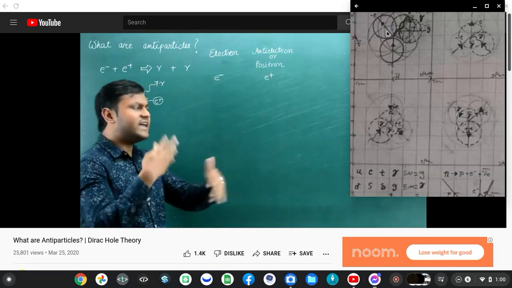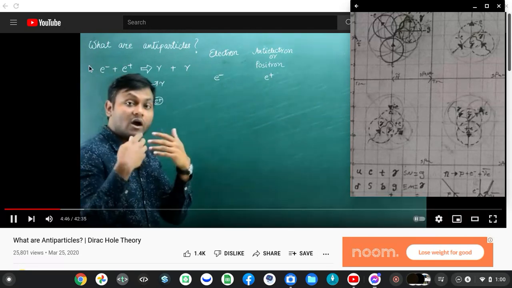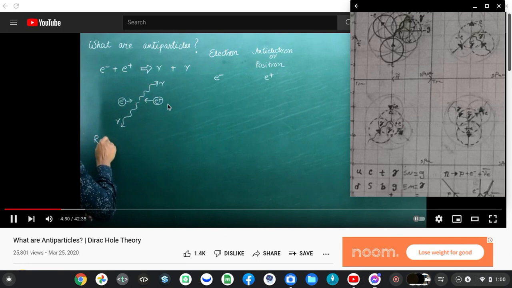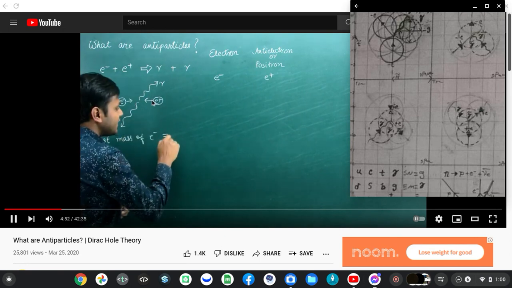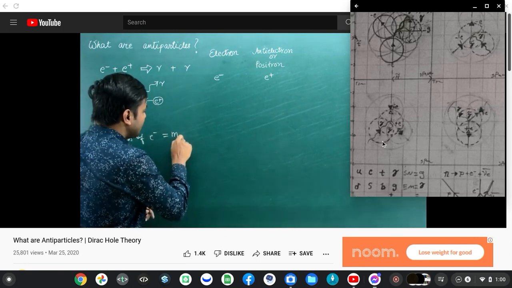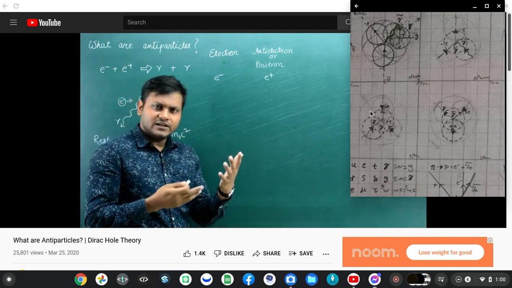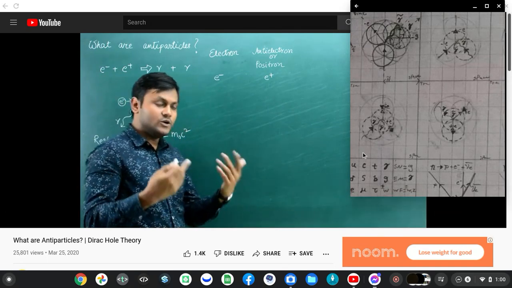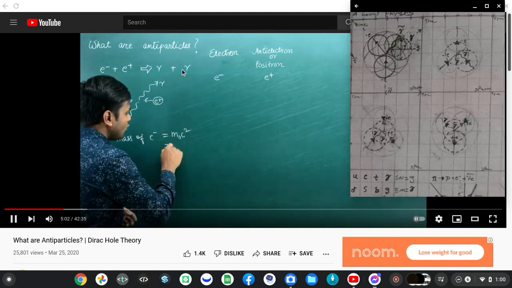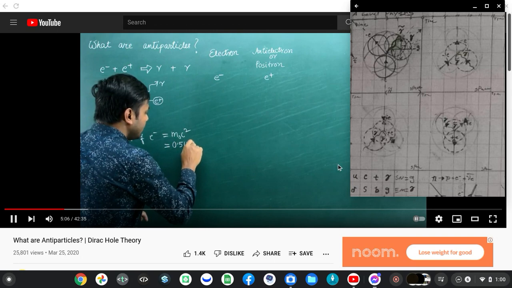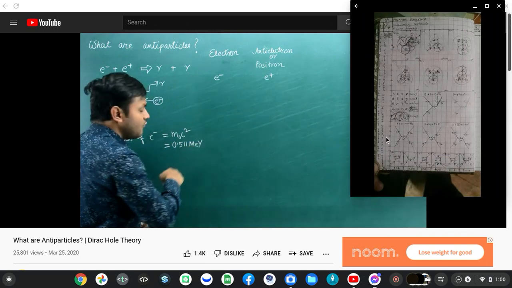originally the energy of the particles, their rest mass. So if I give you, if you calculate the rest mass of an electron, then the rest mass energy of the electron is nothing but m naught c squared, where c is the speed of light, m naught is the mass of an electron, which is 9.1 into 10 to the minus 31 kilogram, it can also be written as 0.511 mega electron volts.